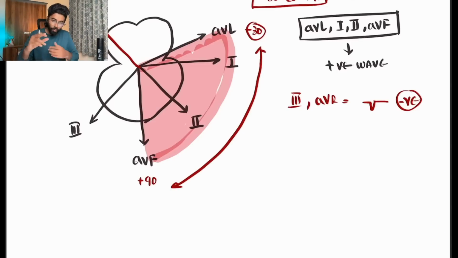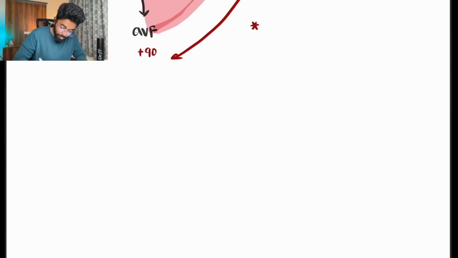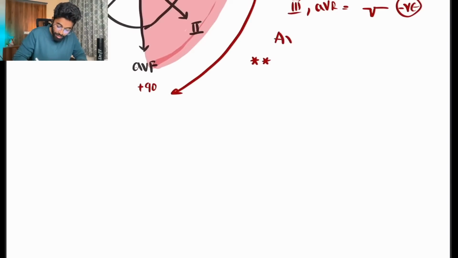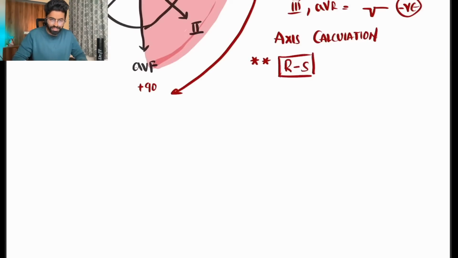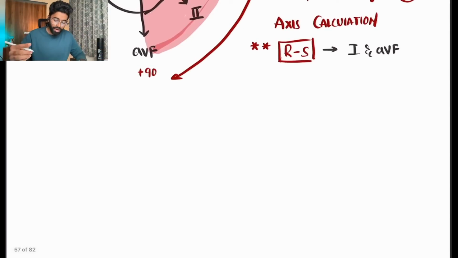But the point here is, what type of axis deviation? Is it left axis deviation, or right axis deviation, or extreme axis deviation? Which axis deviation is the question. So that's where you have to learn the method of axis calculation. I will say it very easily, and it is by taking R minus S. R minus S in 1 and AVF. You might be thinking, what is this R minus S in 1 and AVF?